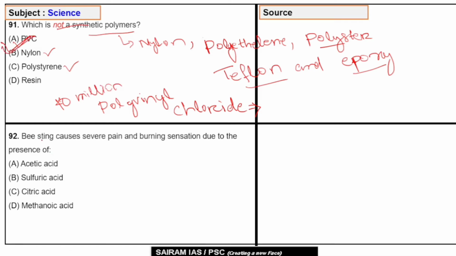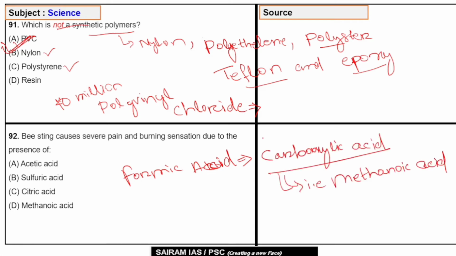Question number 92. Bee sting causes severe pain and burning sensation due to the presence of A, acetic acid, B, sulfuric acid, C, citric acid, and D, methanoic acid. You must have heard the name formic acid. Formic acid is the common name used for the carboxylic acid, and this carboxylic acid is also known as methanoic acid, and the formula of methanoic acid is CH2O2. So the correct answer will be D, methanoic acid.